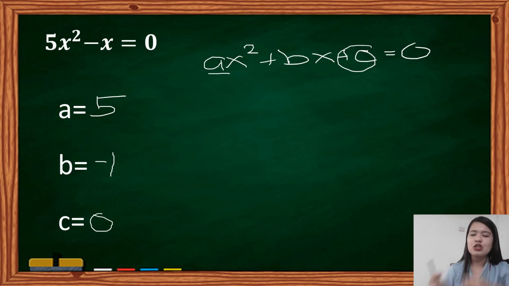Kaya kanina, as you can see here, negative x is not negative 0. Hindi natin sasabihin na walang katabi yung x. Meron siyang katabi, and that is the invisible 1. Okay? So, ang value niya ay negative 1. Samantalang sa c, dahil siya talaga yung wala sa equation, the value of c here is 0. I hope this one is clear.